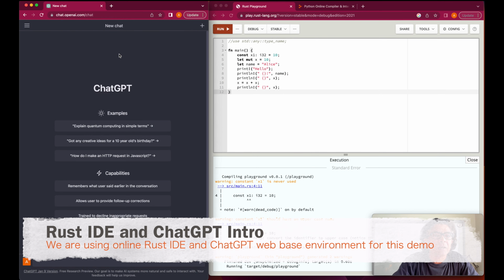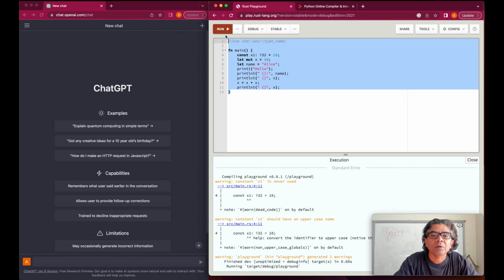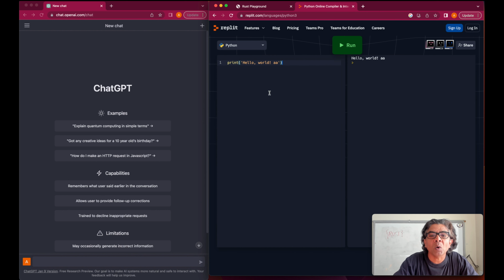On the left side, I have the ChatGPT console, and I'm using the OpenAI web console rather than any application or the API. And on the right side, I have the Rust online IDE. And to support myself, I also have the Python online IDE.